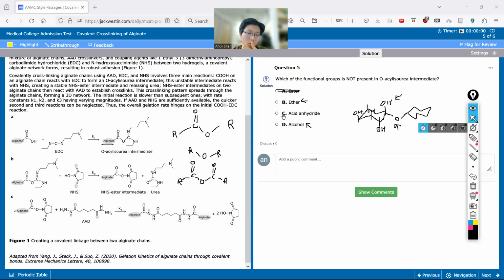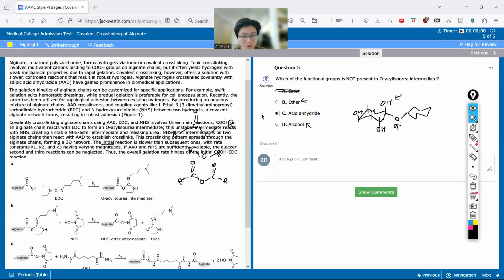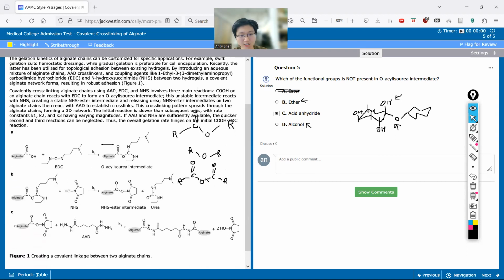And it makes sense too, right? Why would you have an acid anhydride? If you go back to orgo and remember, acid anhydrides are actually very reactive. So they usually are not stable in water, and they're very rarely seen in biochemical or biological reactions, especially as part of a hydrogel, just because they're not stable enough, because they would actually prefer to break apart, right? So this would prefer to break apart and maybe form a carboxylic acid. So because of that, we can eliminate B and D and arrive at the answer C.